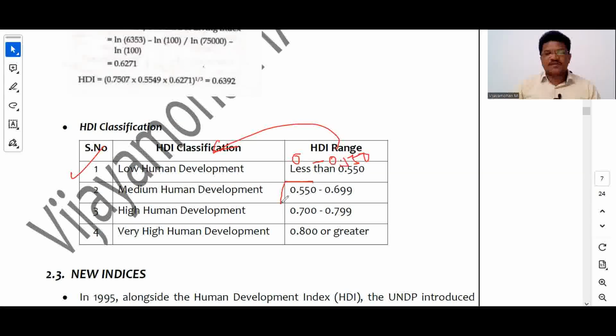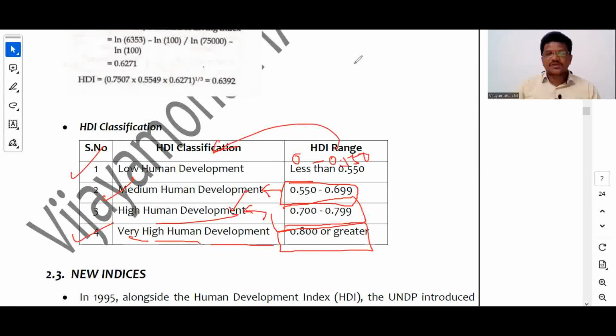Then 0.550 to 0.699, the country is said to be in the medium human development range. Now 0.70 to 0.799 is a high human development country, and 0.80 to 1 or greater will be considered a very high human development country.